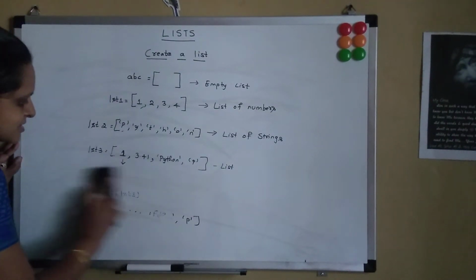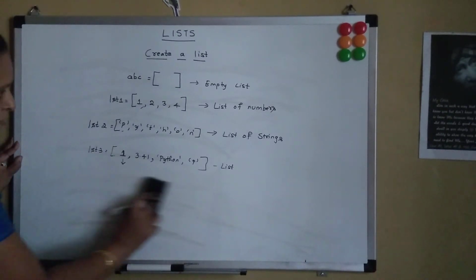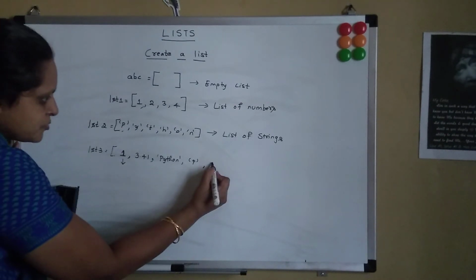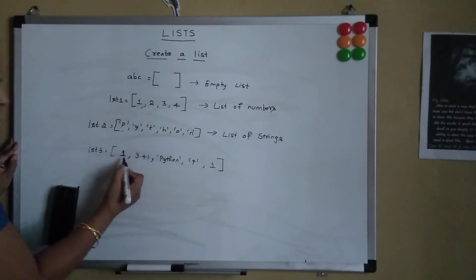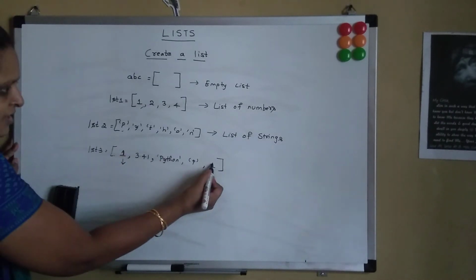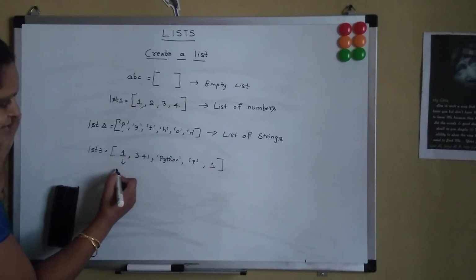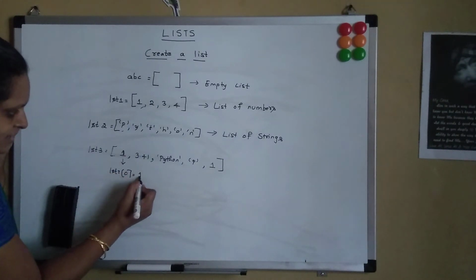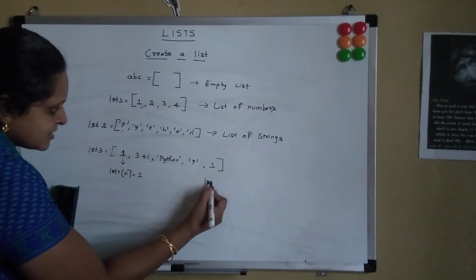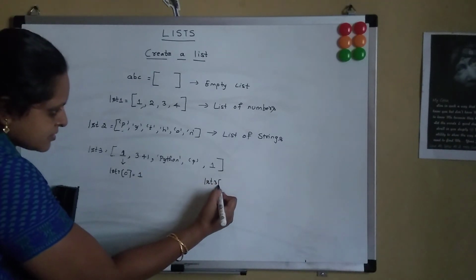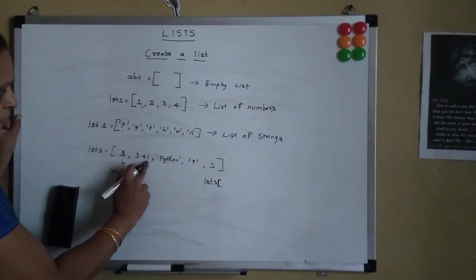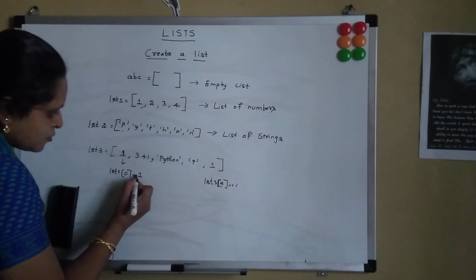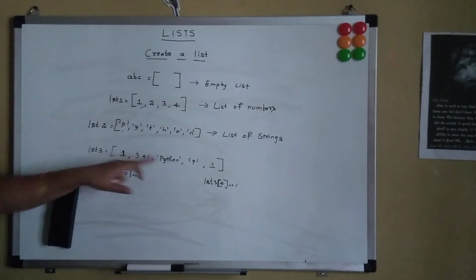And one more thing is a list can have duplicate values. Since they are orderly sequenced, they can have duplicates. Again, I can say 1 over here. So it can have 1 at the first position, 1 at any other position. Since it is indexed, we can say lst3 of 0 is 1, and lst3 of 0, 1, 2, 3, 4, 4 is also equal to 1. So we can have duplicate items.